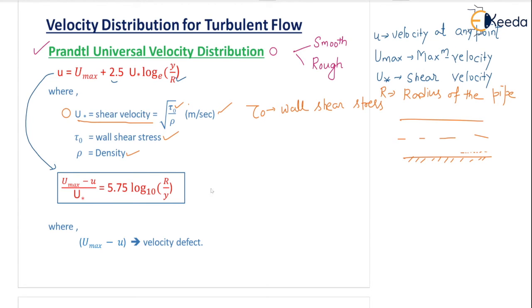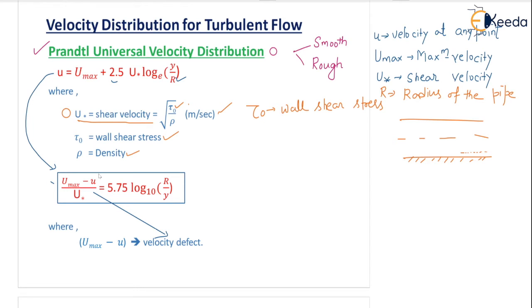It is written in the form of velocity defect. u max minus u is known as velocity defect, that means the difference between the maximum velocity and the velocity at any point. So this Prandtl universal velocity distribution is written in two forms.